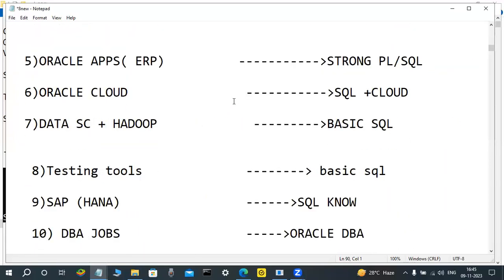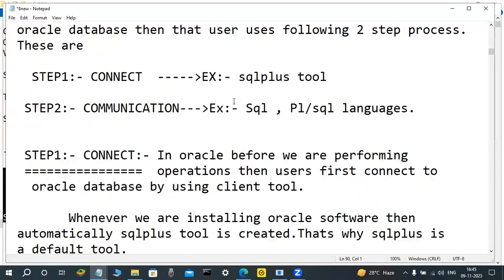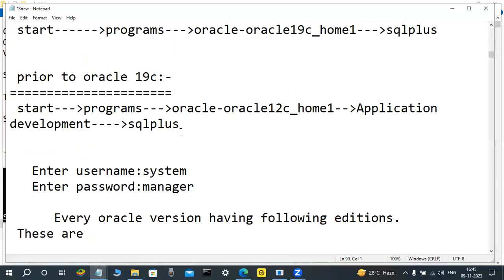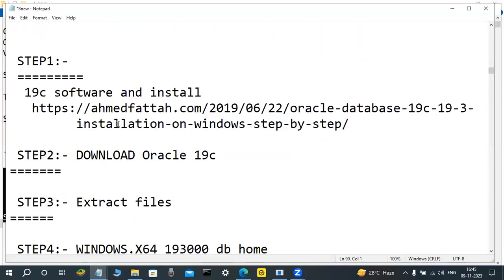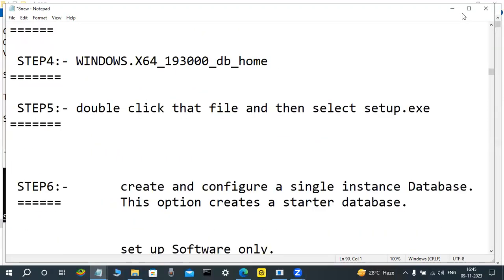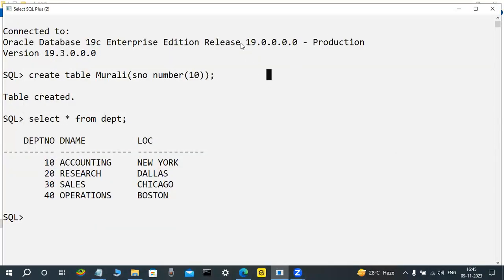There is so much subject-wise. Here connections are there, communications are there, tools are there, navigation is there, so many things. We are learning installation and all the things, so don't worry. Anybody having any doubts?